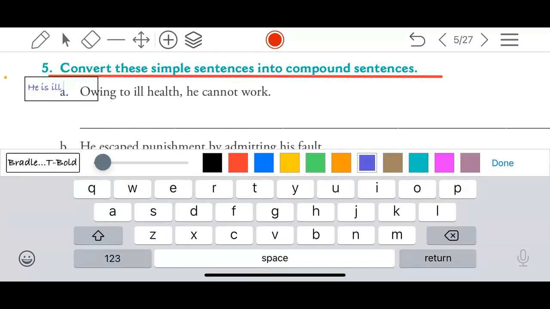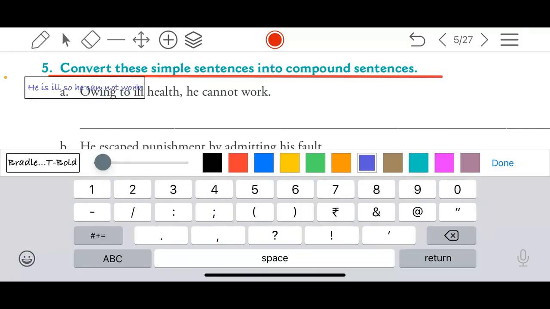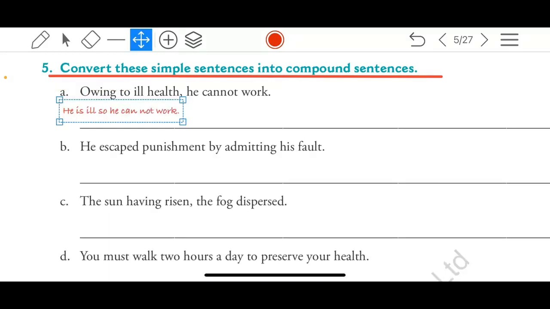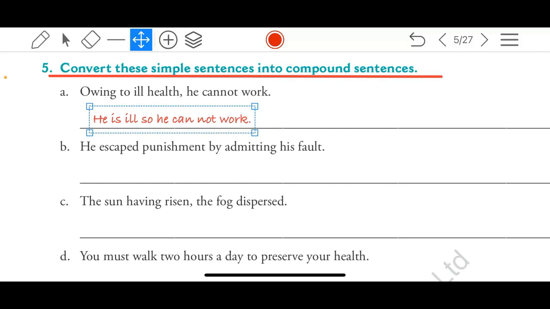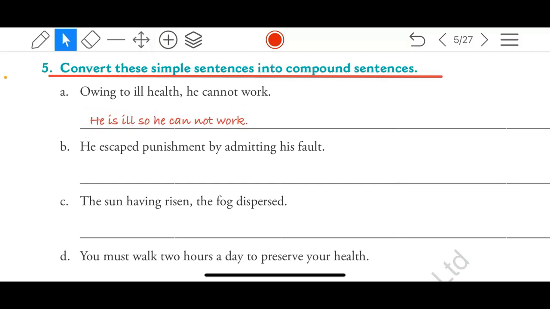It's not as difficult as it seems to be. If you understand, it's a piece of cake, isn't it? Yes, but only for those who understand. Those who are not attending attentively will think, sir, oh, I don't understand, etc. But those who understand can even explain to others after solving this exercise that this is how we change from simple to compound. Because there are hardly some students who understand this topic thoroughly, and if you understood, you should be proud of yourself.